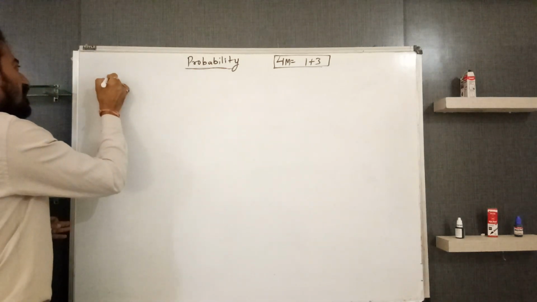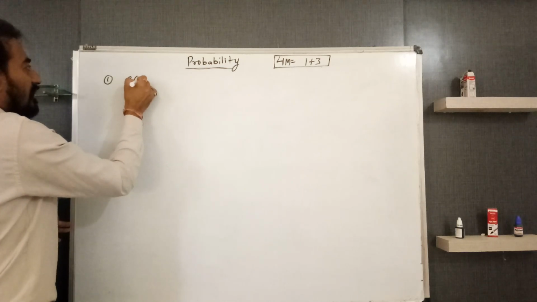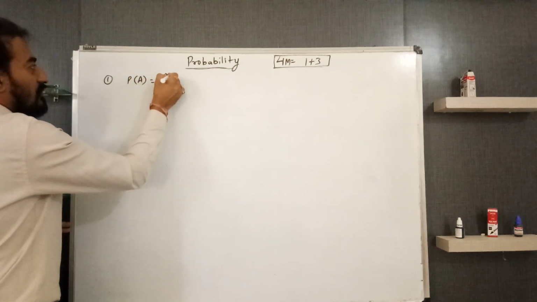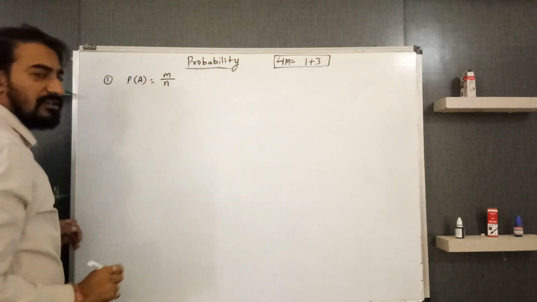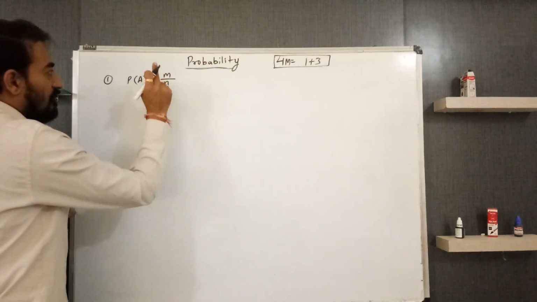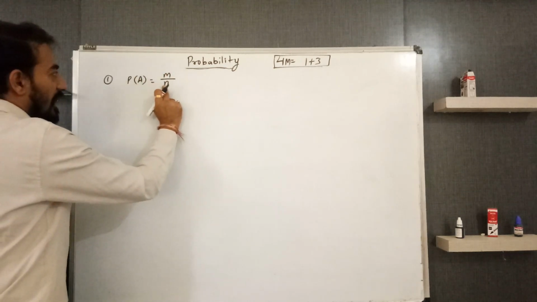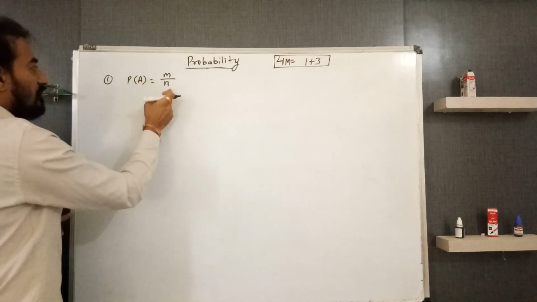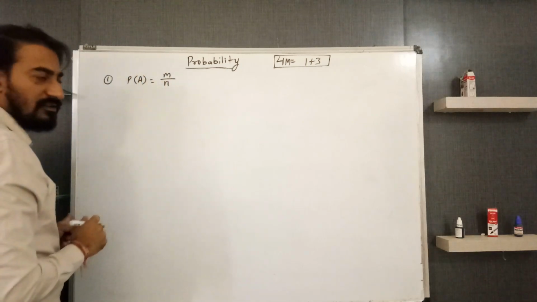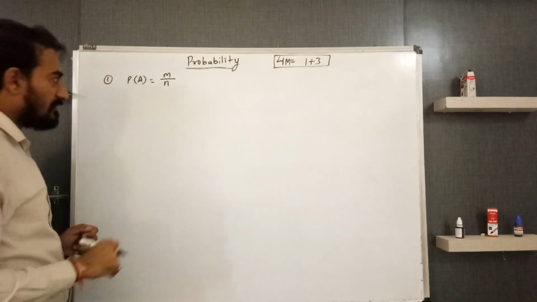First, you must know the formula of probability of an event A. It is M by N, where M is the number of outcomes favorable to the desired event A, and N is the total number of outcomes of the experiment, that random experiment, as we have discussed in the previous class.